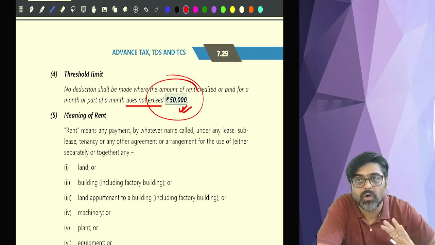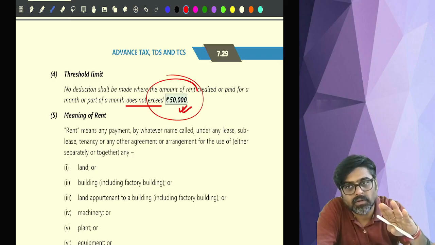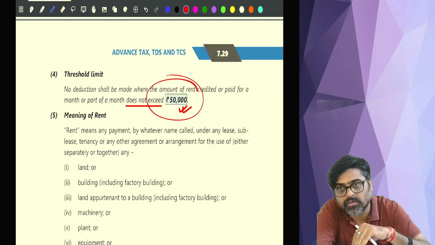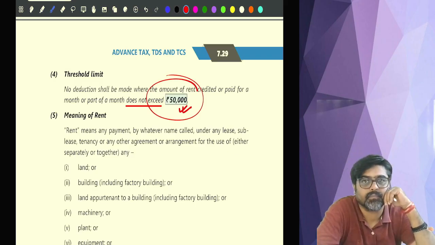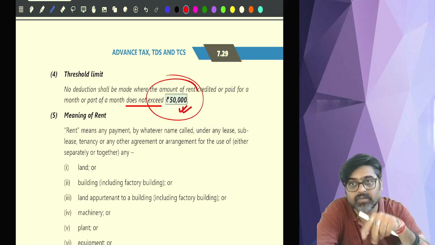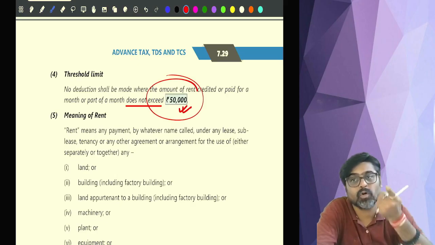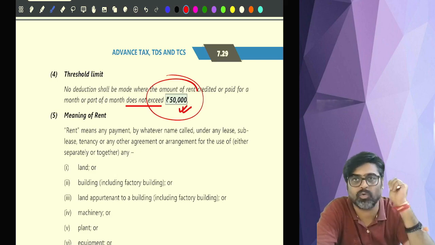So monthly rent of plant and machinery of 50,000 or less, no TDS. But what if the monthly rent is more than 50,000? Then TDS has to be deducted, and at what rate? 2%. Why? Because for plant and machinery the rate is 2%.